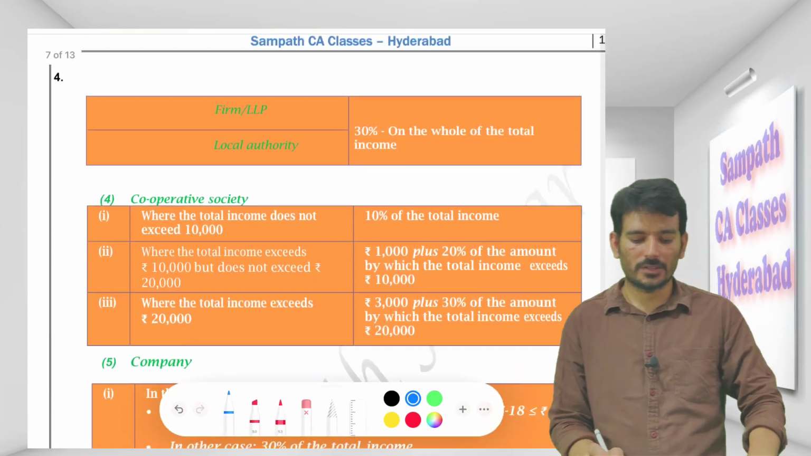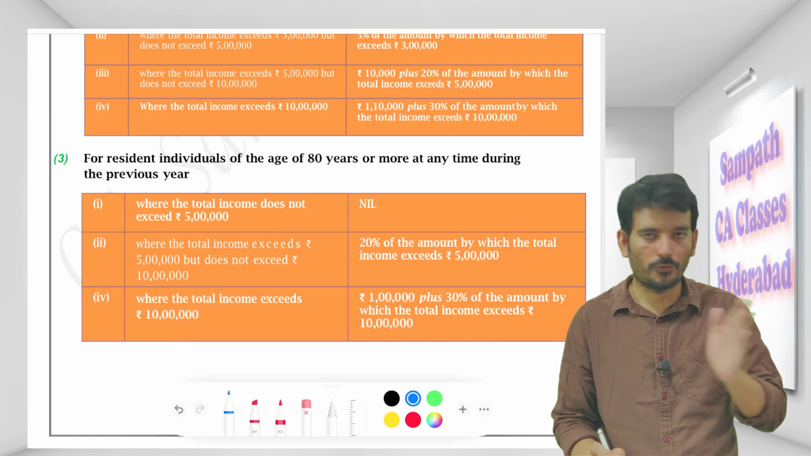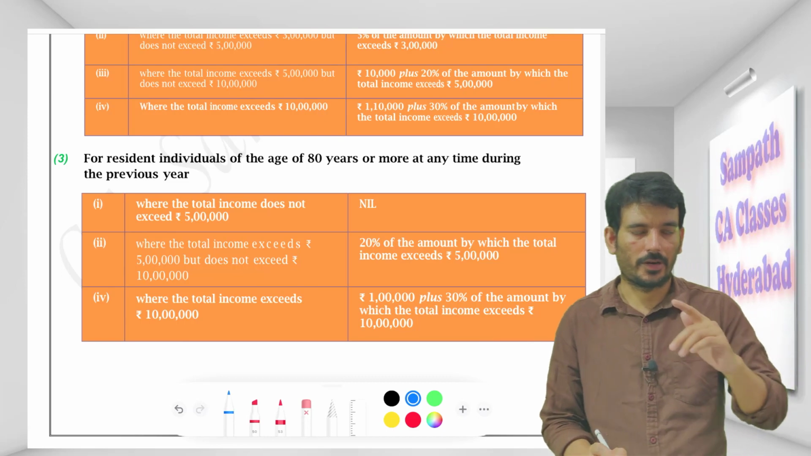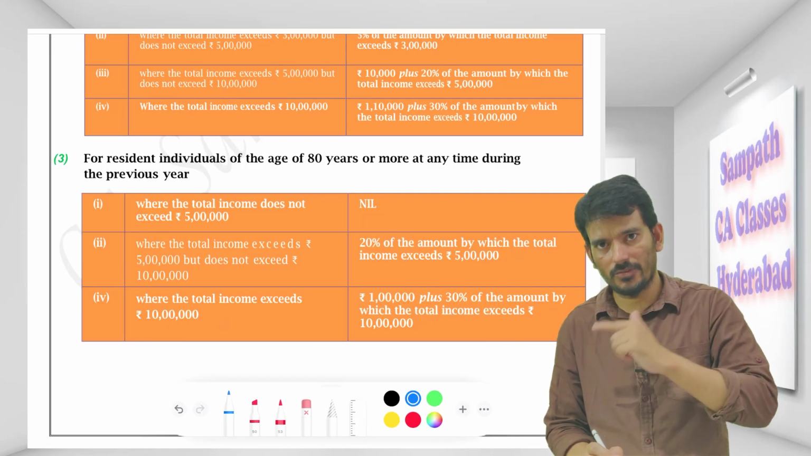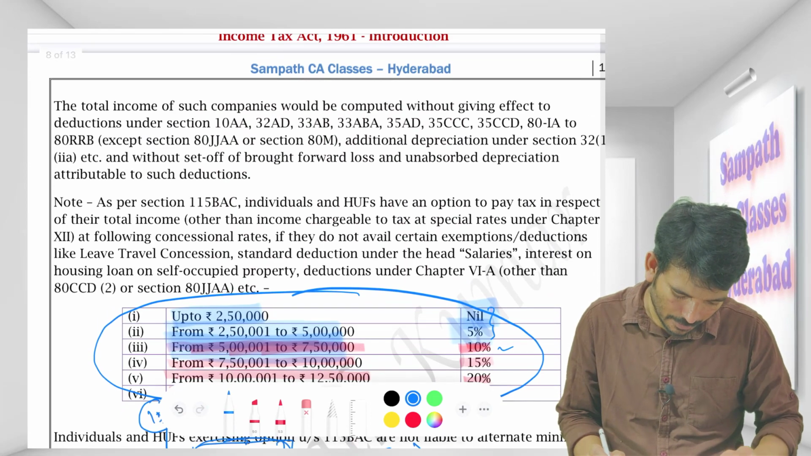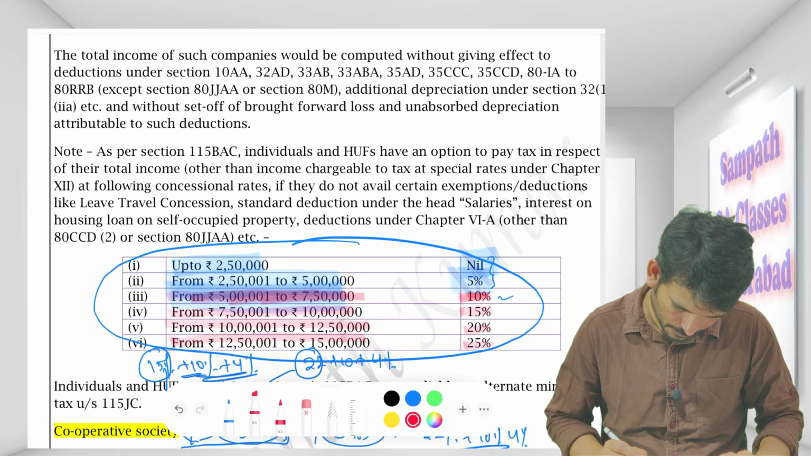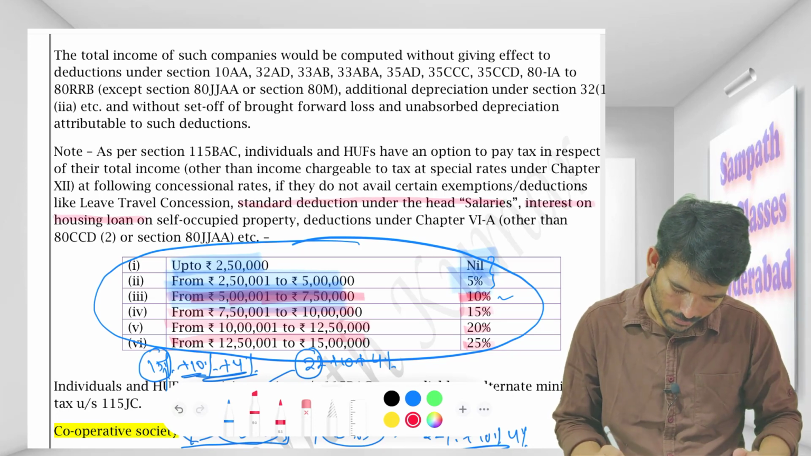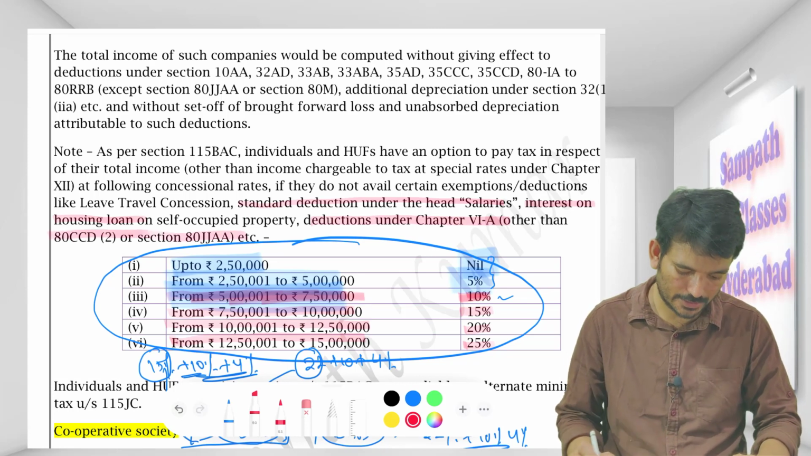Okay, so now what we have studied is, for an individual there are 3: 0 to 2.5, 0 to 3, 0 to 5, depending upon the age. Okay, and the last 2, he has to be a resident, don't forget that. But if you want a lesser rate than that, 115BAC will let you have a different slab rate, but that will prohibit you from taking the benefits of these sections. Standard deduction under the head salary you will not take. Interest on housing loan you will not take. Deductions under chapter 6A other than 80CCD or 80JJAA you will not take.